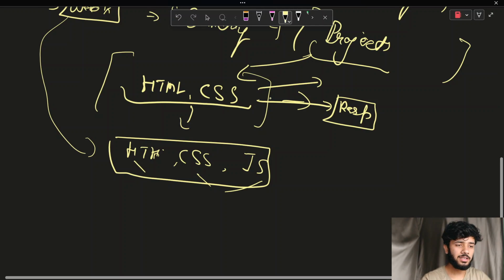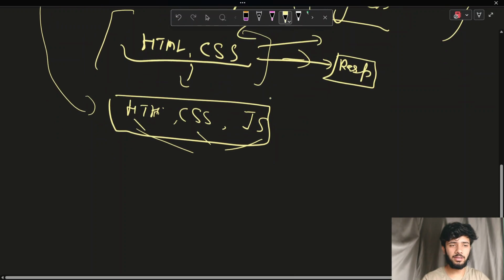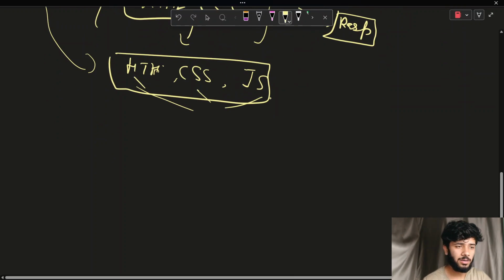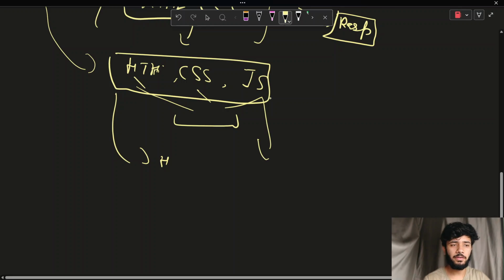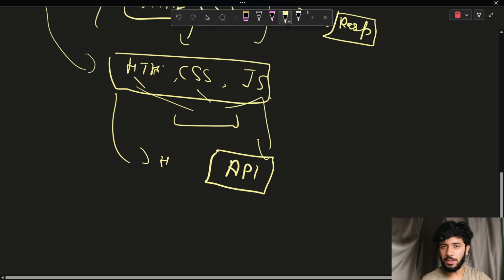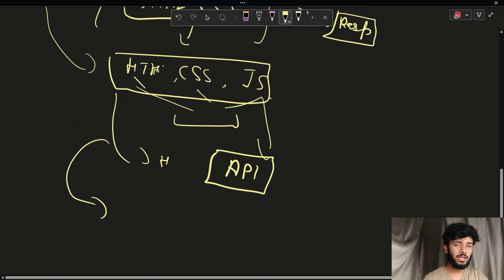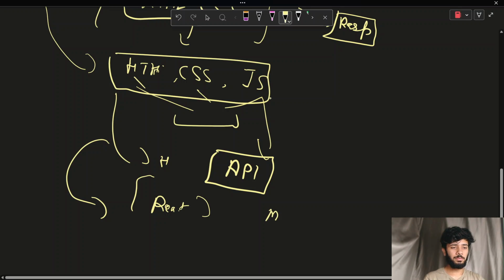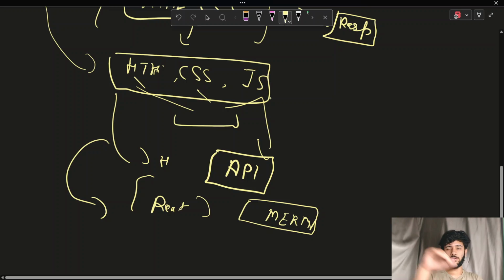With HTML, CSS, and JavaScript, you will first get basic projects. After that, you will have some projects with full implementation of JavaScript, like how to integrate an API. What is an API? I will be telling you all of that, with one thing every week. After that, we will go to React, and we will be learning about the MERN stack in the first few days of our series.